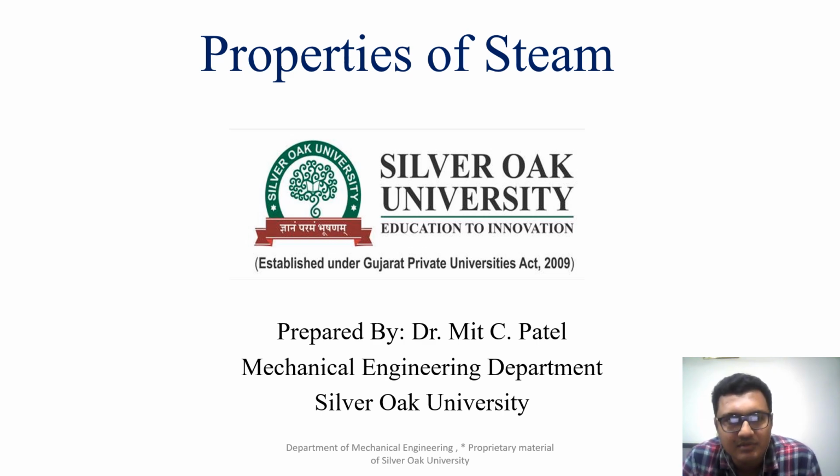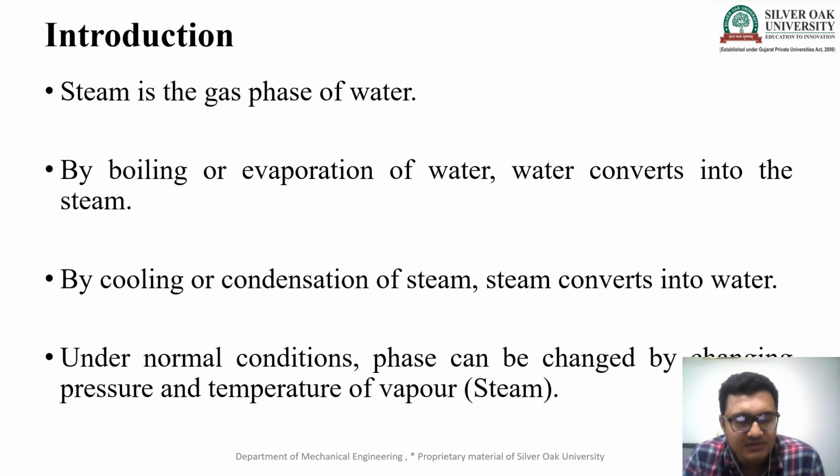Today we discuss our new chapter, Properties of Steam, from the Basic Mechanical Engineering subject. First, we discuss what steam is. Steam is the gas phase of water. If we apply heat energy to water, then after 100 degrees the water converts into vapor particles, and those vapor particles are called steam.